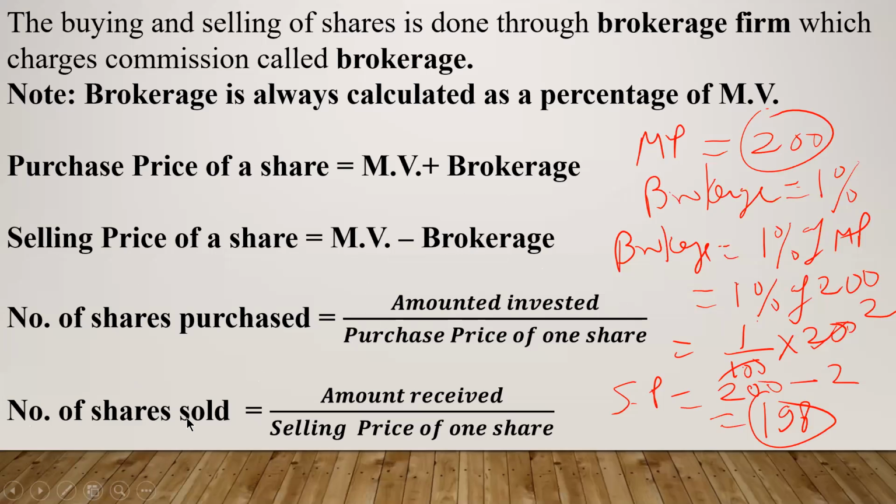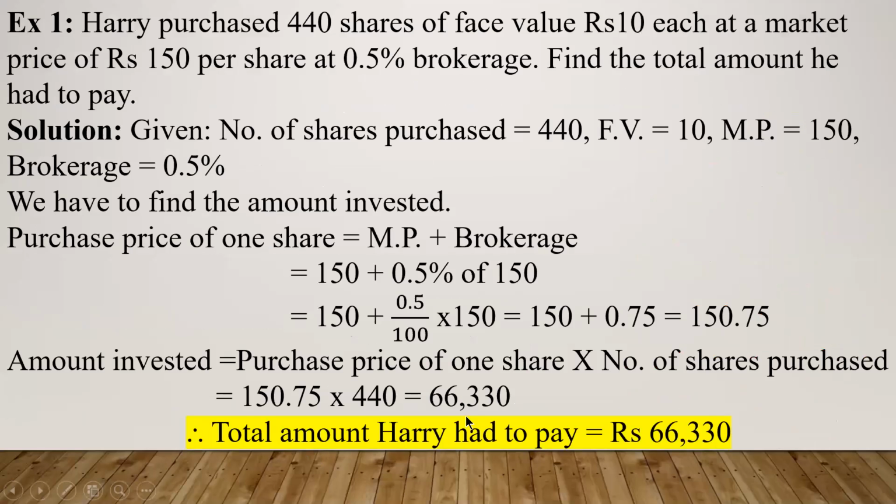Similarly, number of shares sold. When you are selling the shares, you are getting the amount. So it is amount received divided by selling price of one share. So these are the four formulae on which today we are going to solve the problems. So let us begin the first problem.